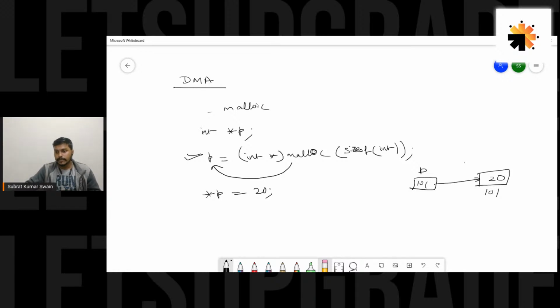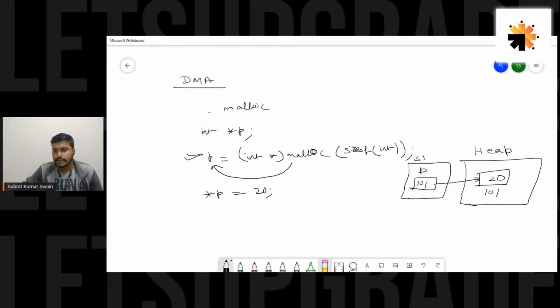The memory allocated dynamically is allocated from the heap memory area, and this pointer variable p is basically a local variable, so it would be created in the stack memory area. So there are different memory areas, right? Heap, stack, and somewhere the instructions are stored. Let's not get into those details right now in this session. Let's keep that for the advanced section, because I don't want to waste this limited time on that theoretical discussion, guys. So let's move on to the important part.